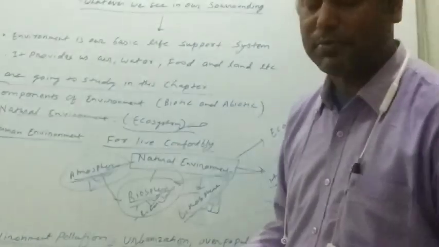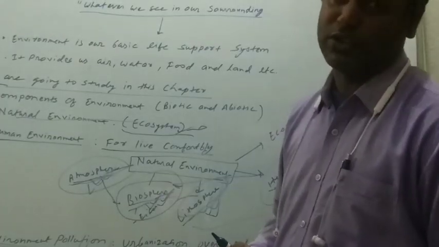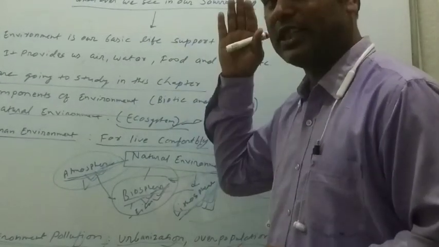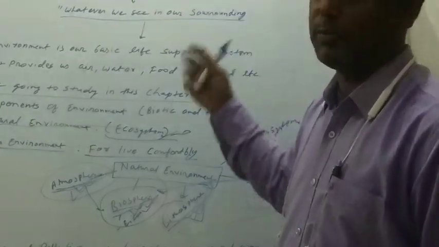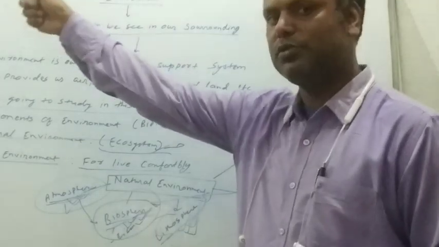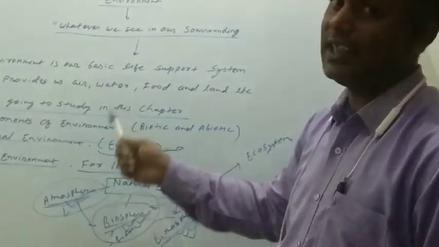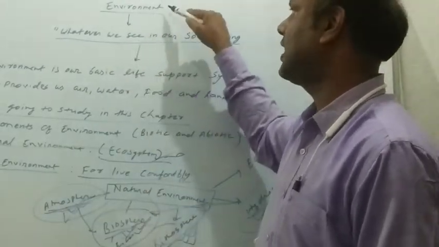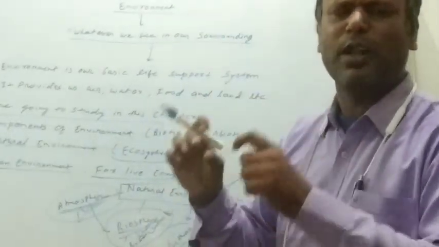So today, finally, we have quickly revised what is environment. Environment means whatever you see in your surroundings, either they are biotic or abiotic, they support our life, they are called environment. So it means environment is a condition which supports our life.